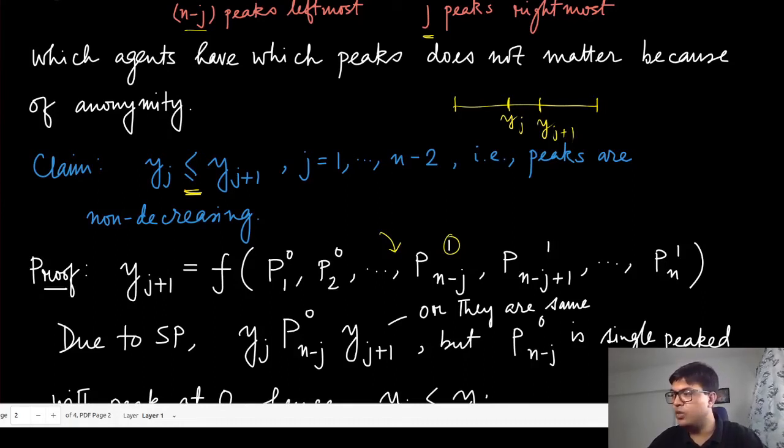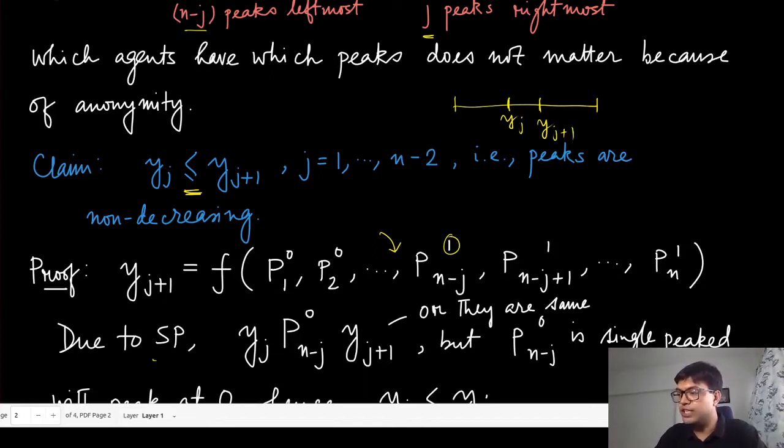And one thing that I forgot to mention is that which agents have which peaks does not matter because we already have anonymity. So without loss of generality, any agent can have any of these peaks as long as the collection of the peaks is the same. We are happy.